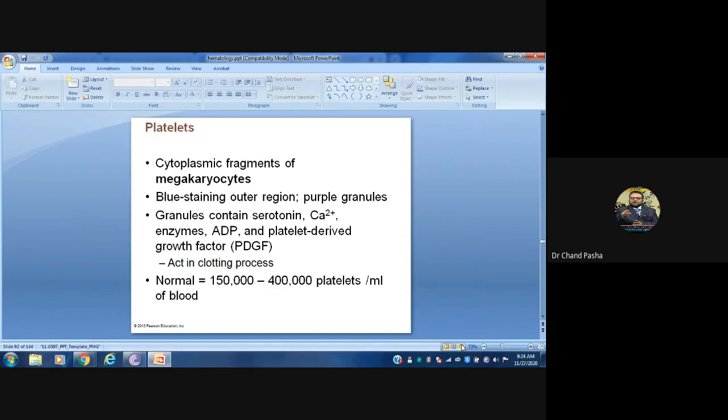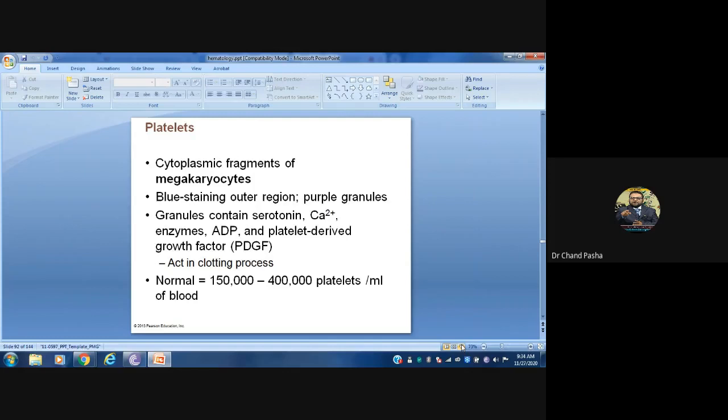Serotonin is a growth hormone, and it is required for growth as well as cell elongation. And ATP is the outcome of energy metabolism. And platelet derived growth factors are also there, which will be helpful in the blood clotting process.